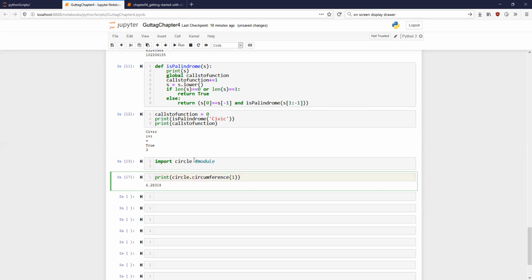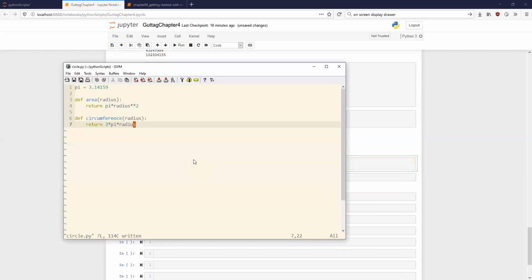So this also increases the readability of your program. You can divide your whole program into various modules, where modules usually contain statements and definitions. Please look at any statements present in this particular module. Is there any statement present over here? No, sir. Yeah, there is. This is a statement: pi is equal to 3.14159.